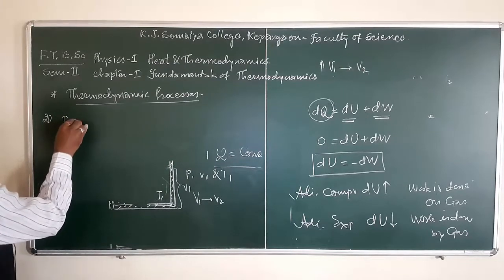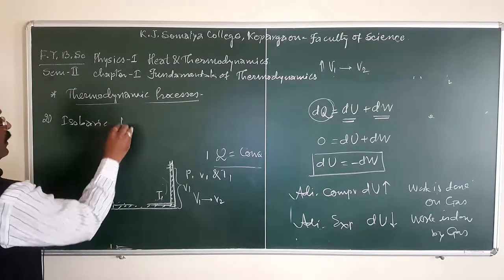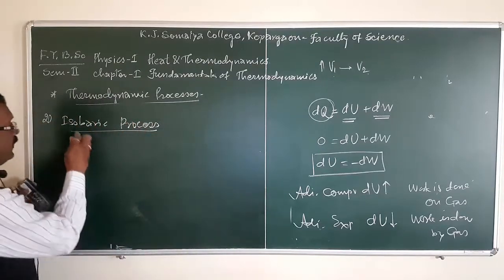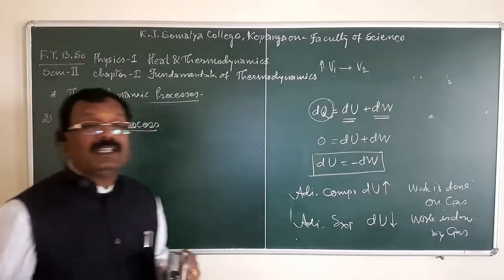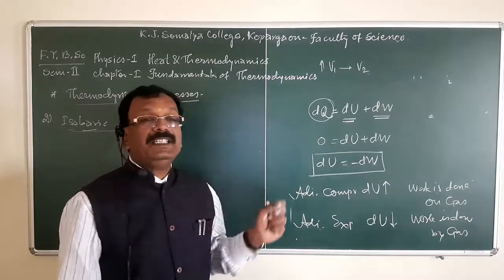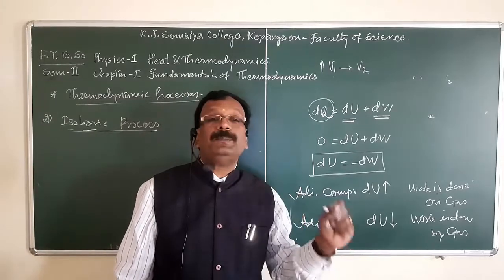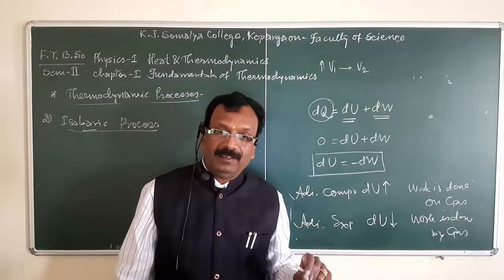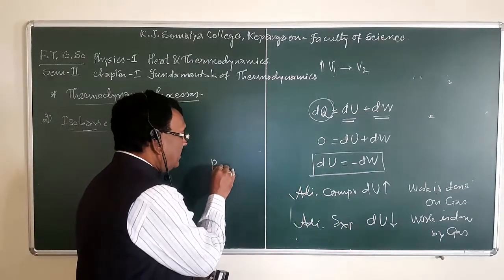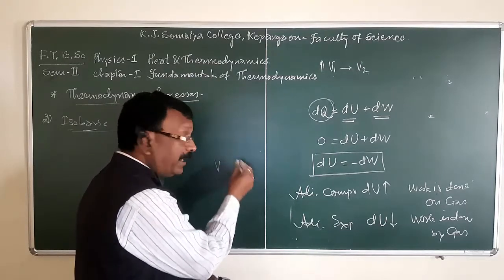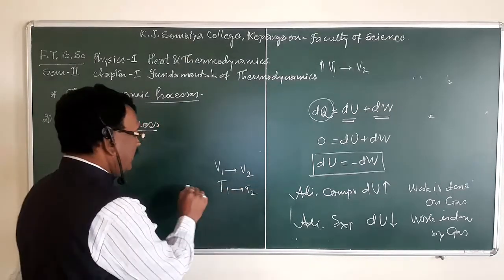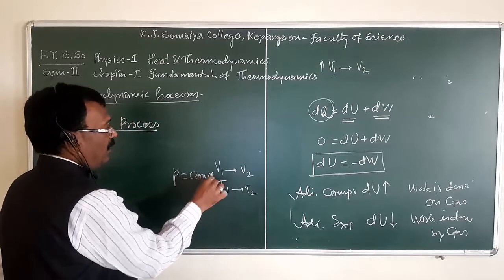Isobaric process. In isobaric process, isobaric means constant pressure. The definition is very simple. If a system undergoes a change in which pressure is kept constant, the process is called isobaric. Though there is a change in volume, volume may change from V1 to V2, temperature may change from T1 to T2 and vice versa, but pressure remains constant.